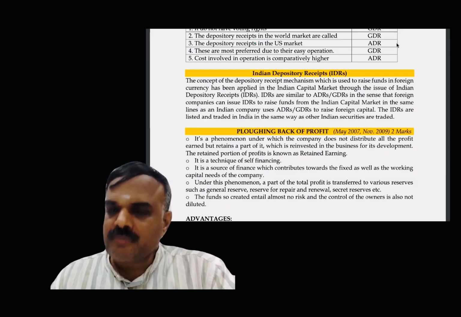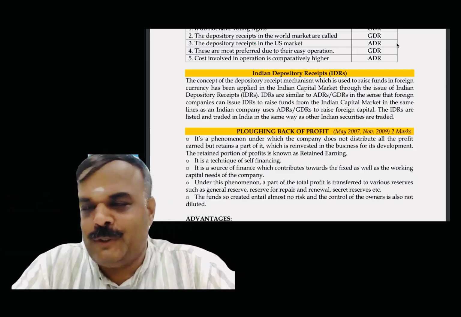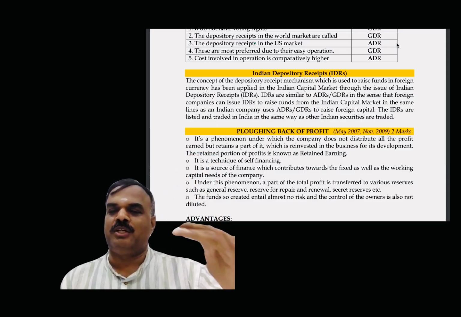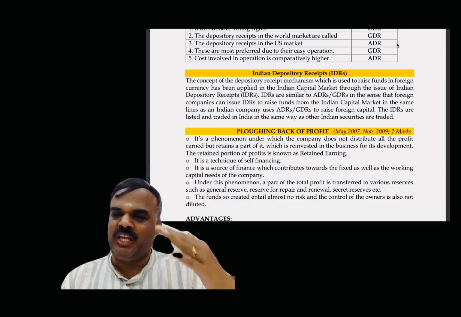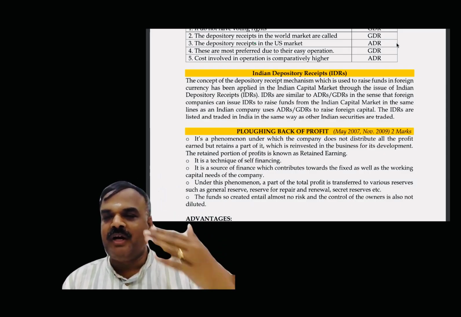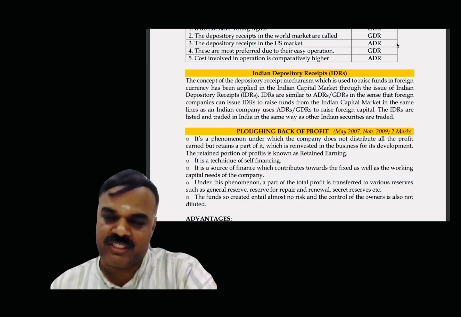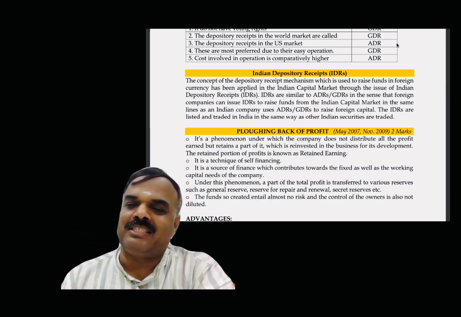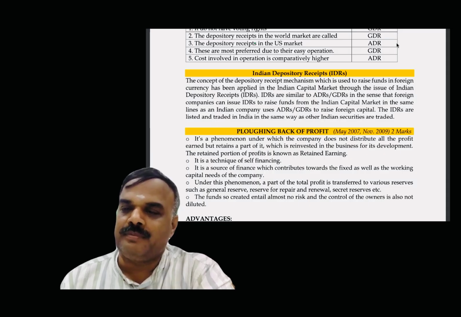EPS into dividend payout ratio. Sales minus variable cost is equal to contribution, minus fixed cost is equal to EBIT, minus interest is equal to EBT, minus tax is equal to EAT, minus preferred dividend is equal to earnings available to equity shareholders. Earnings available to equity shareholders, assume 100 lakhs cash fund.